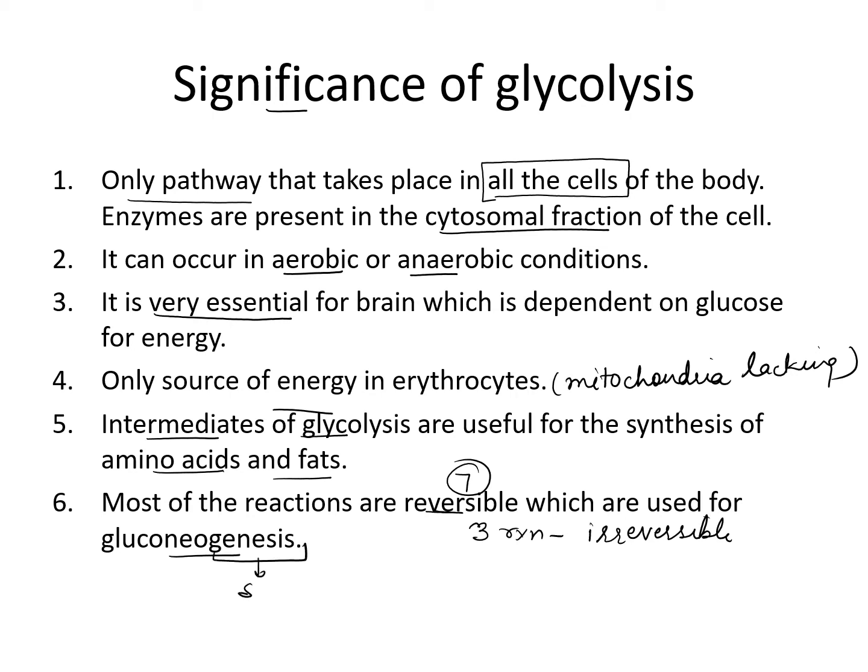Genesis means synthesis, gluco means glucose, and neo means from the new substrate. So glucose is synthesized from the new substrate. That is called gluconeogenesis. So out of the 10, 7 reactions are reversible reactions which are used for gluconeogenesis. So these are the significance of glycolysis.